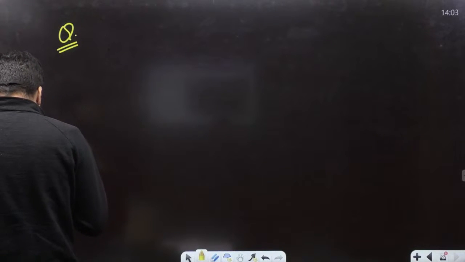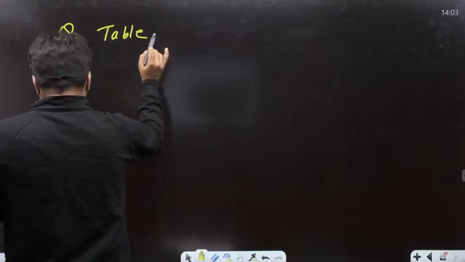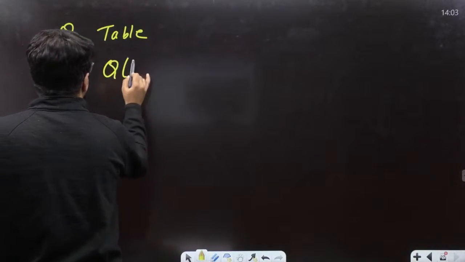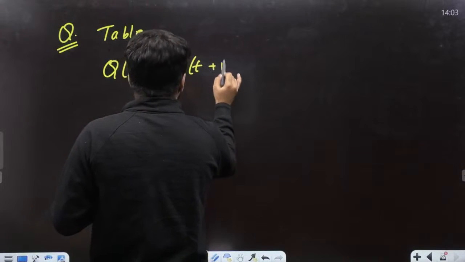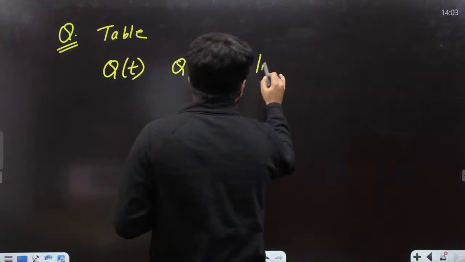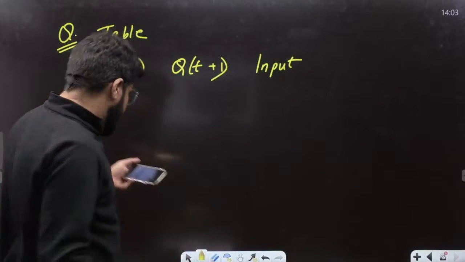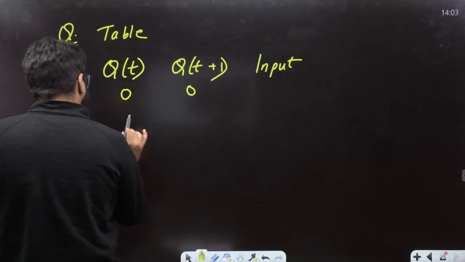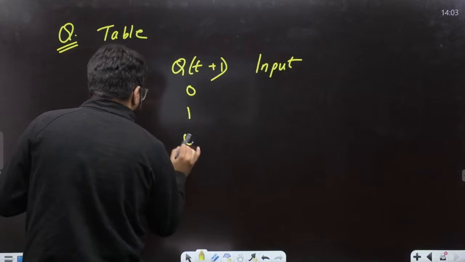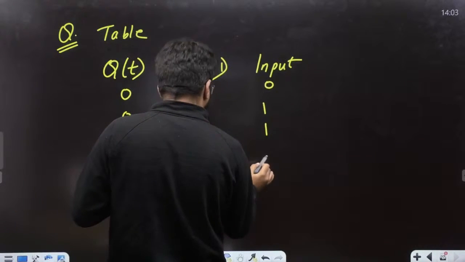Next. Okay. The table shows... Okay. There is a table given. उस table को directly लिखते हैं. वो क्या show कर रहा है? यहीं पे show कर देते हैं. So there is a QT, and there is the next state QT plus 1, and then there is the input given. Clear everybody? Ready? 0, 0, 0, 1, 1, 0, 1, 1, and input is given to you 0, 1, 1, 0.